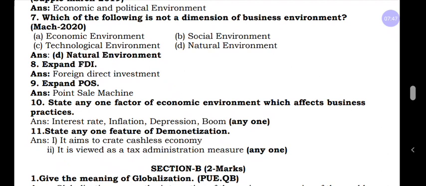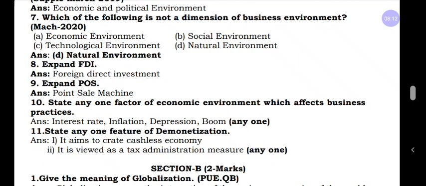Next one, expand POS. It is very familiar to you. What is POS? When you go shopping, instead of cash you give a debit or credit card to the shopkeeper. They swipe it on a machine, and that machine is called a POS, that is point of sale machine.